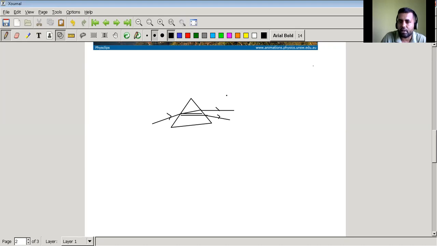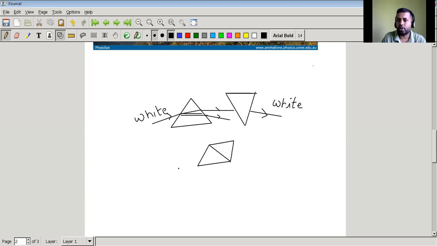So what happens, Newton did one more experiment where he put two prisms like this, and he found out that the light which comes out is white light only. So if you combine two prisms in this way, you can imagine this combination to be looking like this. You will get white light into white light only. So this is the second experiment that Newton did.